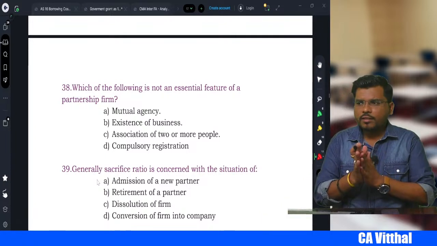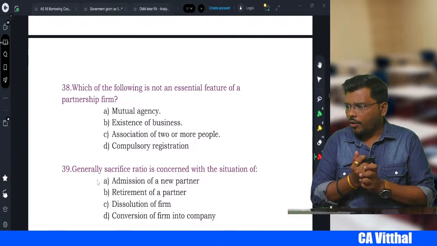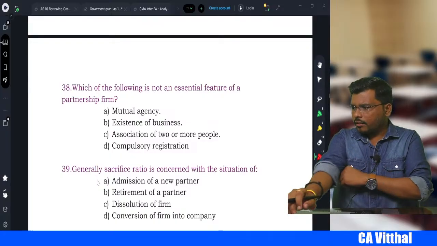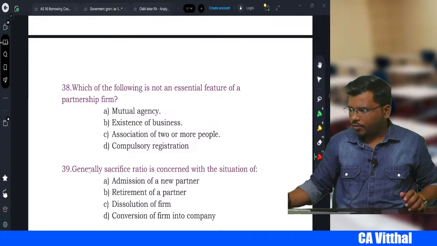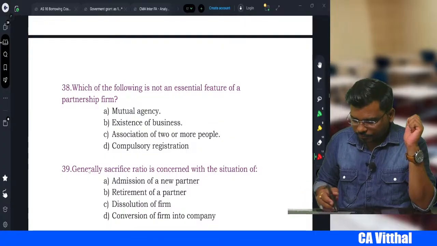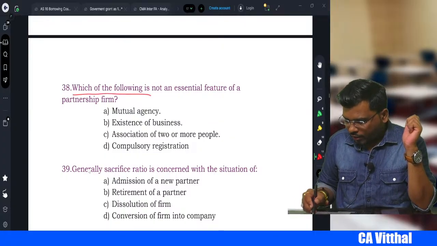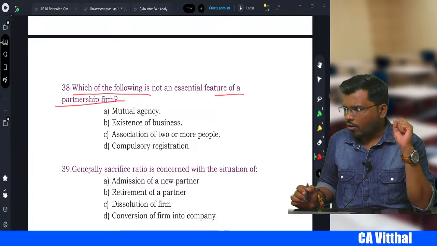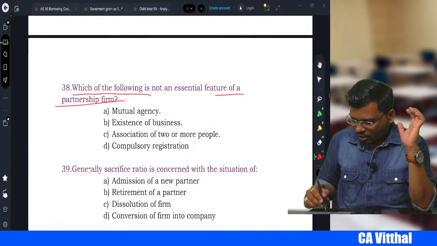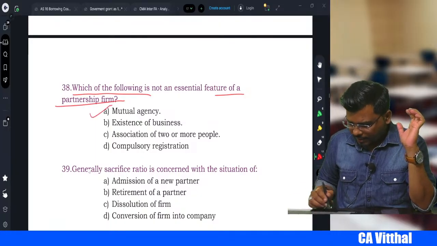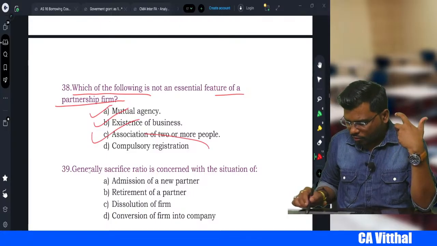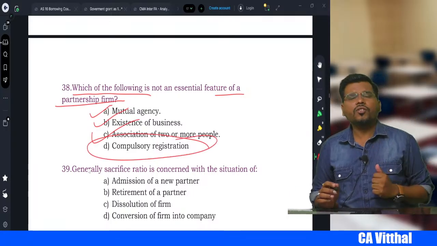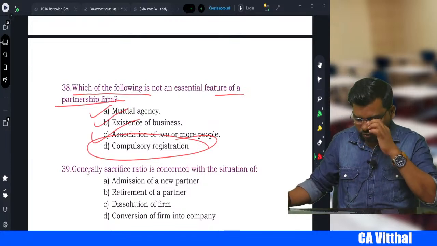Yes, online students, are you there? 37 is D. Very good. Next: which of the following is not an essential feature of partnership? Mutual agency, yes. Existence of business, yes. Association of two or more persons, yes. Which one is not? Compulsory registration is not an essential feature, right?